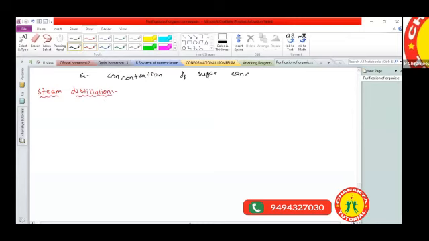What is meant by steam? All of you, what is meant by steam? The vapor, very good. Steam is nothing but water vapor. At what temperature do you get steam? 100 degrees, very good, Aditi. If we heat to 100 degrees centigrade or more, the liquid is converted into gaseous form. That gas is what we call steam.